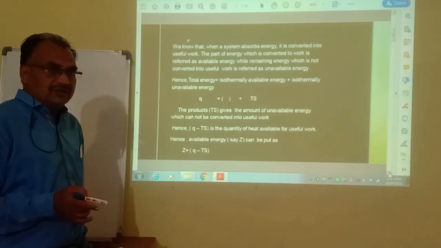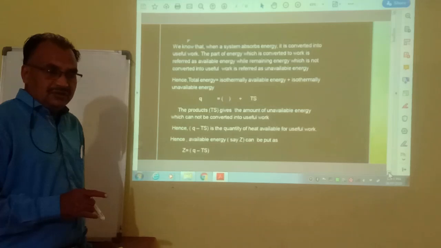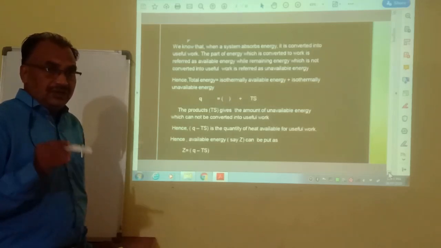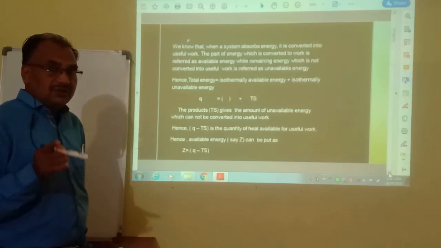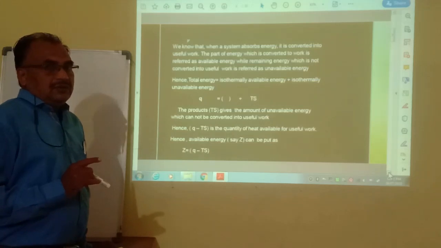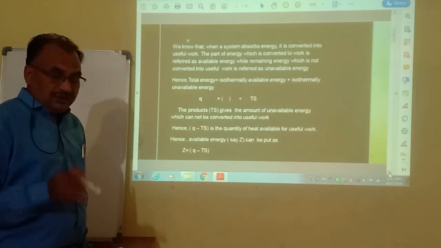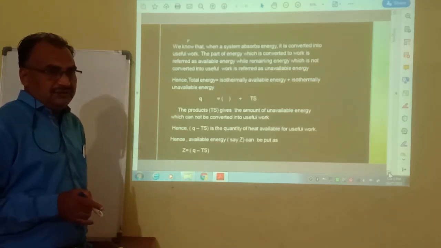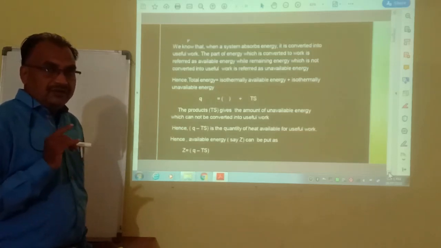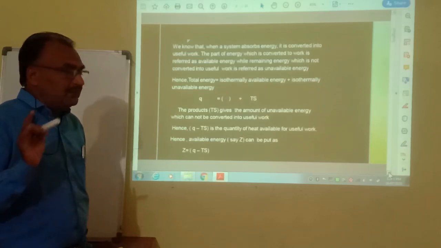Out of these, one is a round galaxy and two are long galaxies. The total energy of this universe always remains constant. This total energy consists of two parts: one part is the available part of energy, and the second part is the unavailable part of energy.